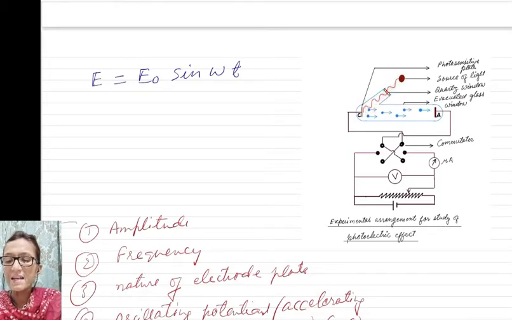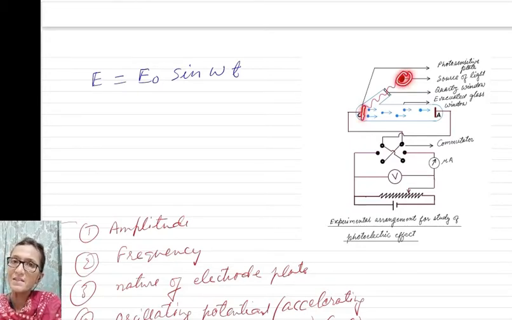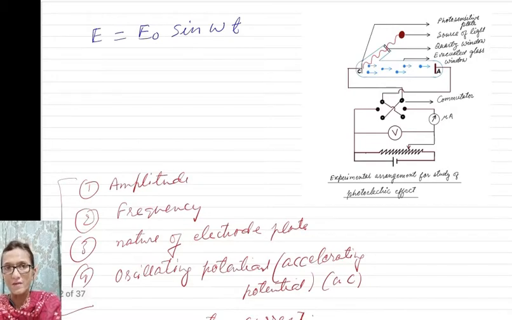So initially, when EM radiation does not irradiate the cathode plate, there was no current. There was no current because of the vacuum created inside. Here there was vacuum, so no current could flow even if the potential difference is very high. Now when the cathode is irradiated with a source of EM radiation, current starts flowing. So you can see that the energy of EM radiation should match the energy of the flow of current.